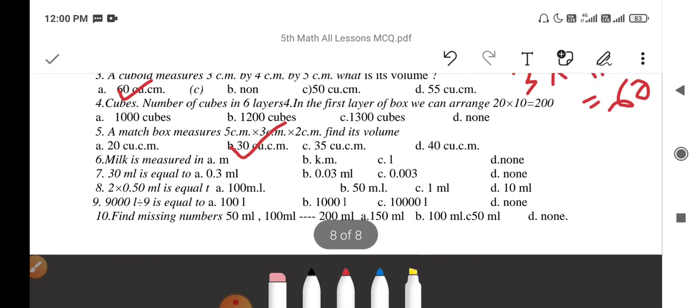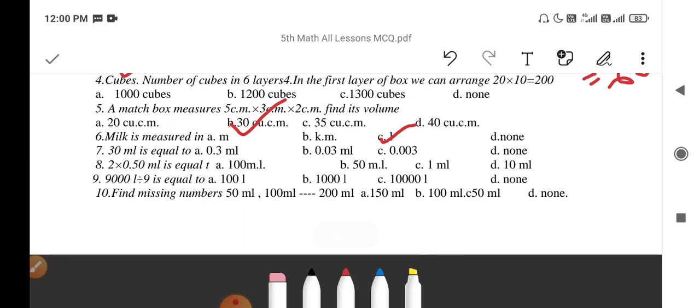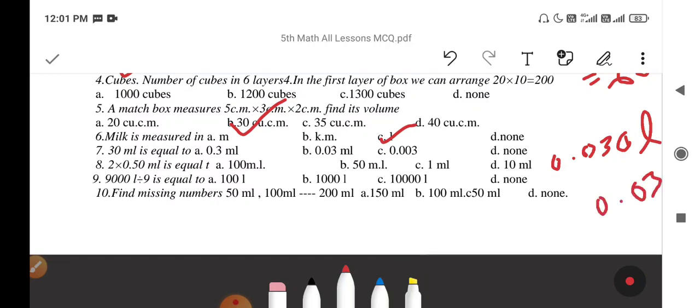Next, question number 6. Milk is measured in liter. All liquids are measured in liter. Then question number 7. 1 ml is equal to 0.001 liter. So 30 ml will be equal to, here the question has a printing mistake. The correct answer will be 30 ml is equal to 0.030 liter, or you can say 0.03 liter, but here the answer is not given.